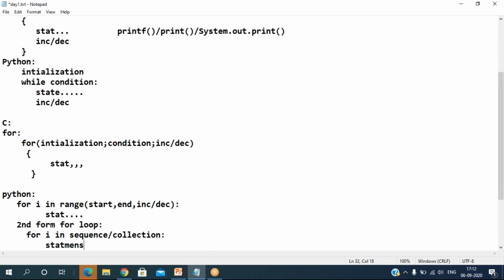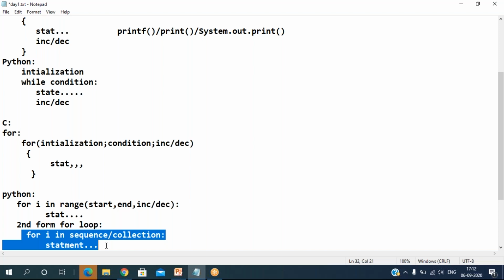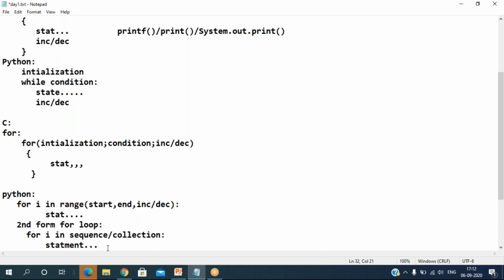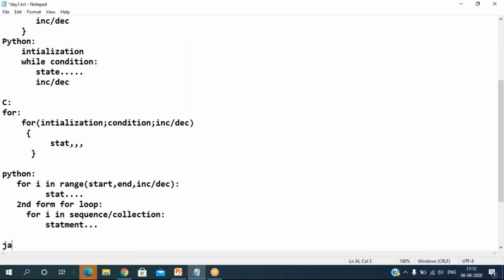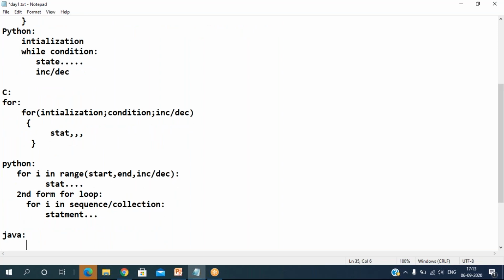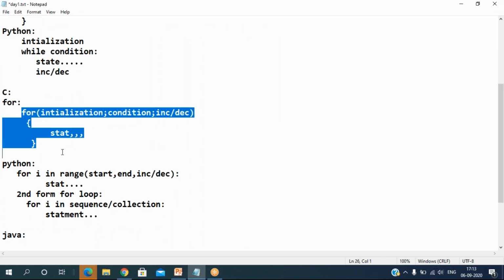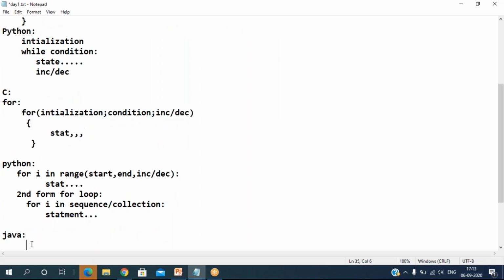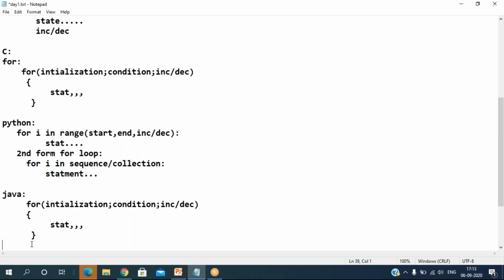This is the second form of the for loop. Even in Java, we have the second form of the for loop. In Java also we have the same, so we can use this same for loop in Java too. Other than that, we have one more form of the for loop, that is the second form of the for loop.